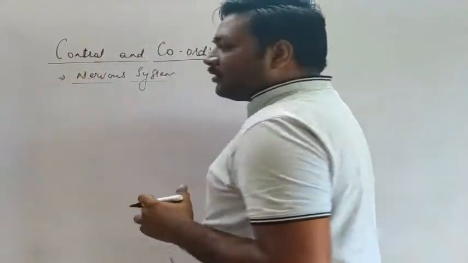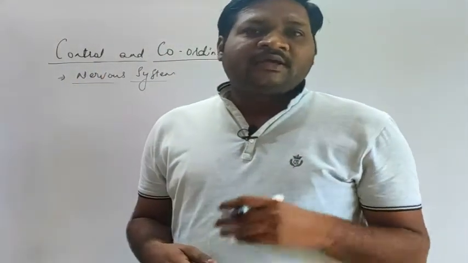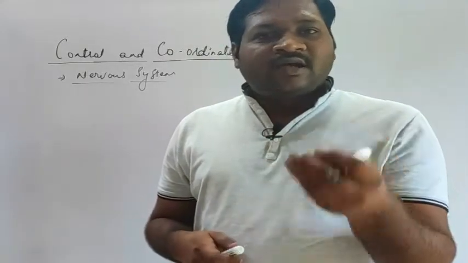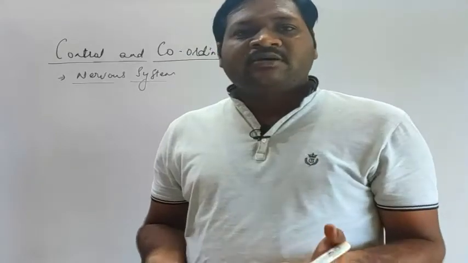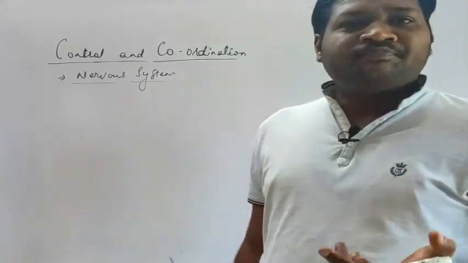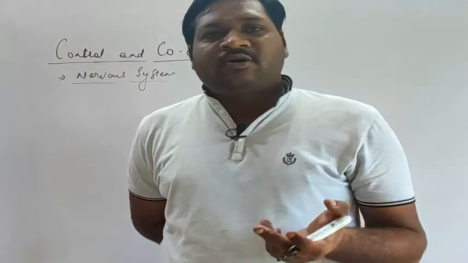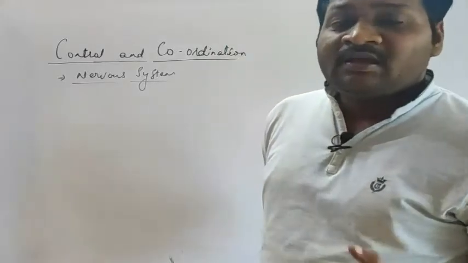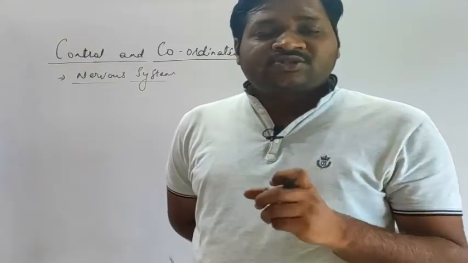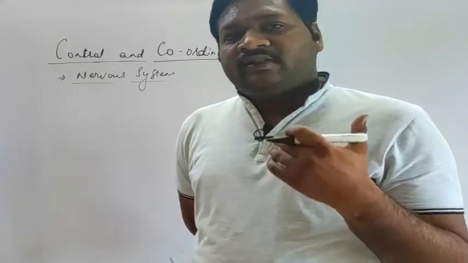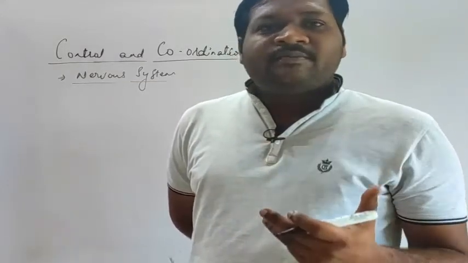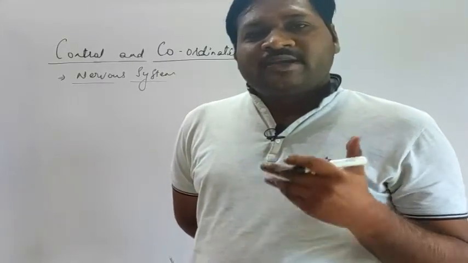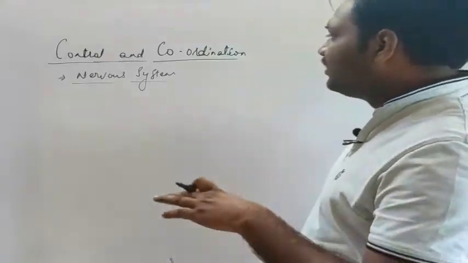So in this chapter, we will be talking about the nervous system, especially the human nervous system, what it consists of, and the types of nervous system. Then we will discuss the parts of the nervous system, that is brain and spinal cord. We will discuss the central nervous system, peripheral nervous system, then types of neurons, structure of neuron and its function, and then how the electrical or chemical impulses are generated in the body to respond to any kind of stimuli.